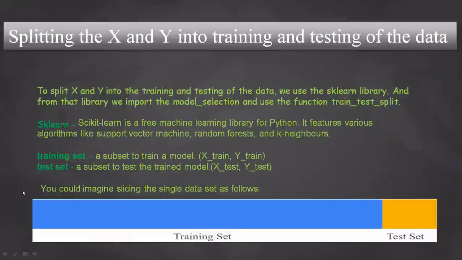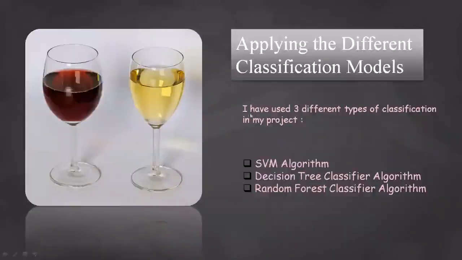Here is a little diagram of the training set and testing set. Suppose this is about 100% of the data. If we split the data into the training and testing set, this part contains the training set, which is maybe 80% or 90%, and the testing data is very small, maybe 10% to 20%. It is up to you. Which size would you like?